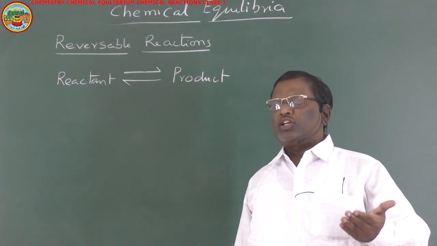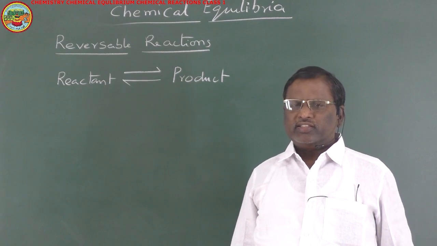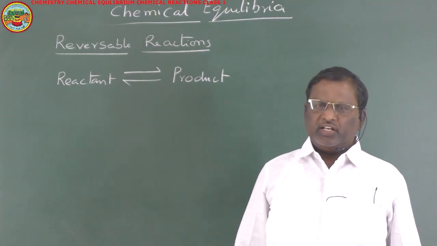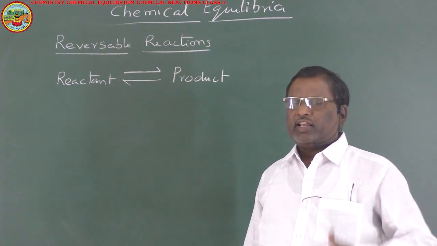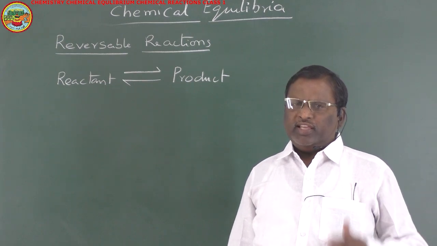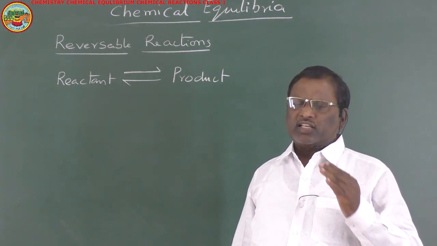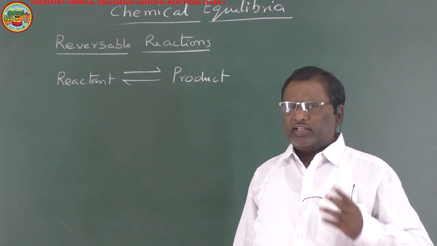As concentrations of reactants are more, the forward reaction rate is maximum initially. As time goes on, as reactants take part in the reaction, their concentrations gradually decrease. As concentrations decrease, the rate of the reaction will also decrease.